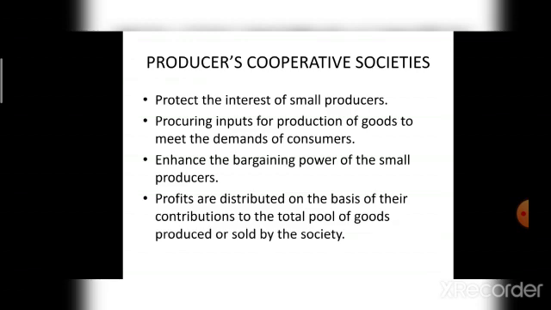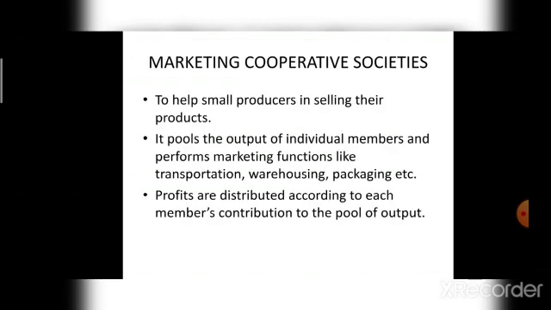Second one is producers cooperative society. What is producers cooperative society? These are formed to protect the interest of small producers. And how the profits are distributed? Profits are distributed on the basis of their contributions to the total pool of goods produced or sold by the society.